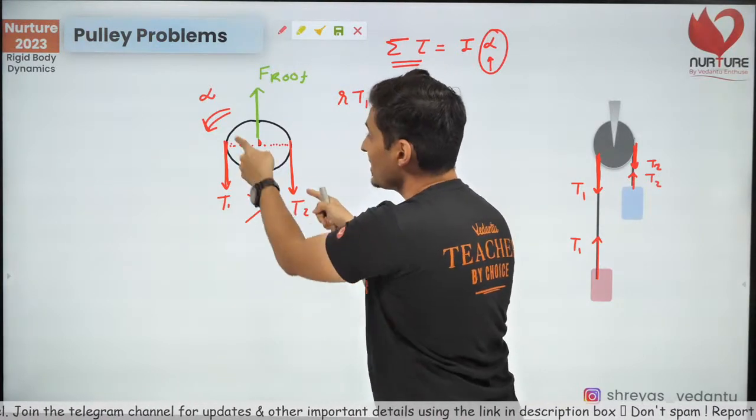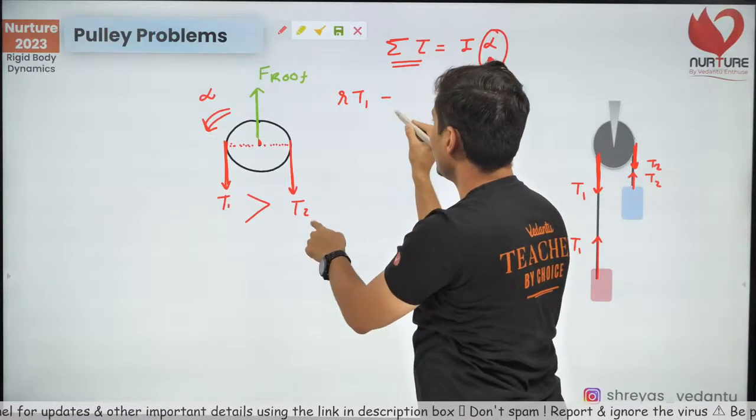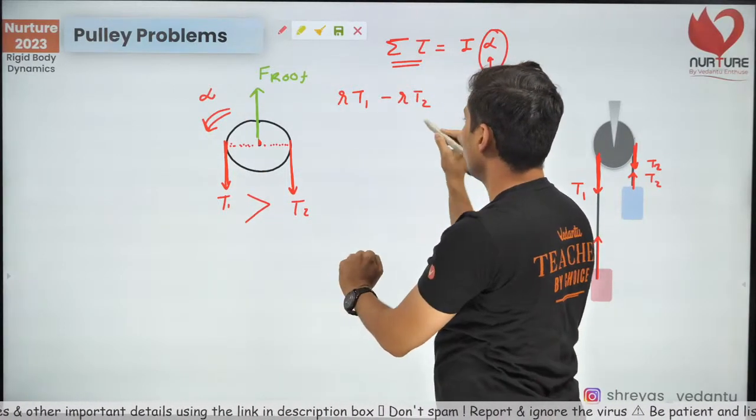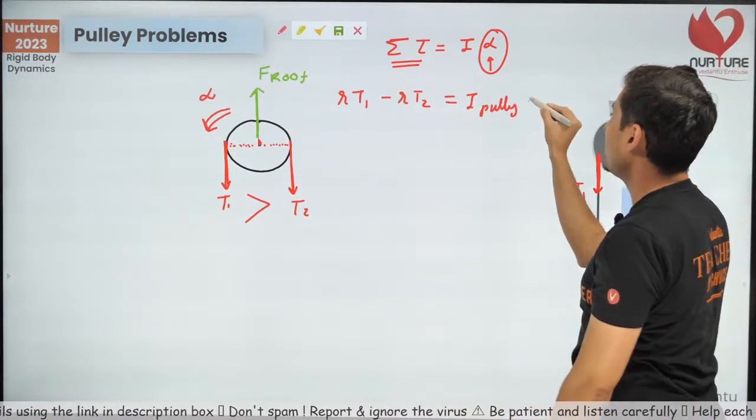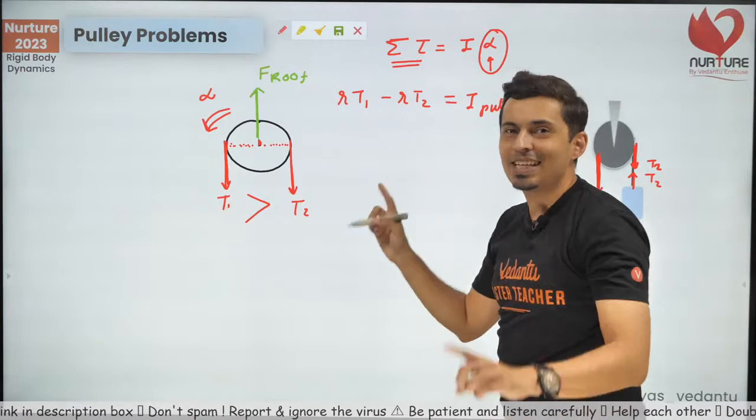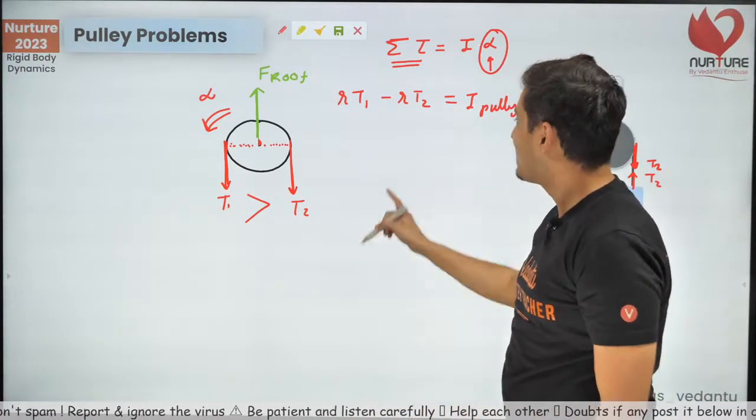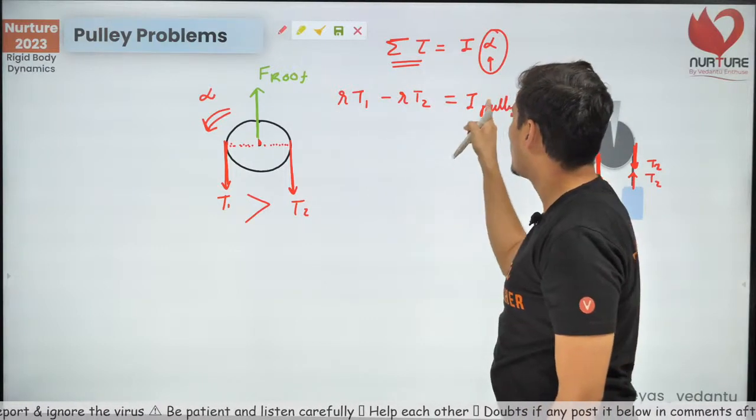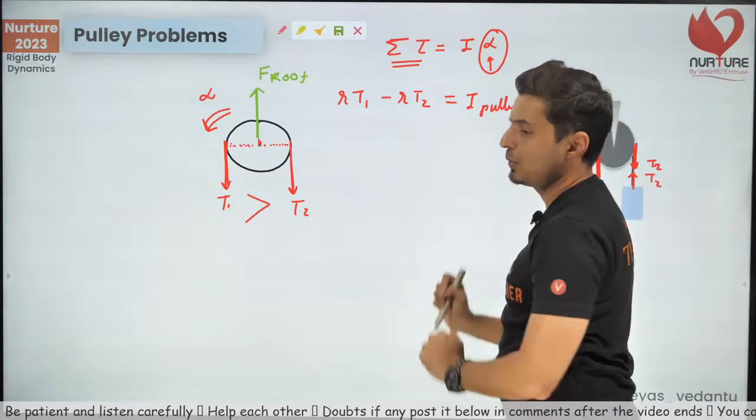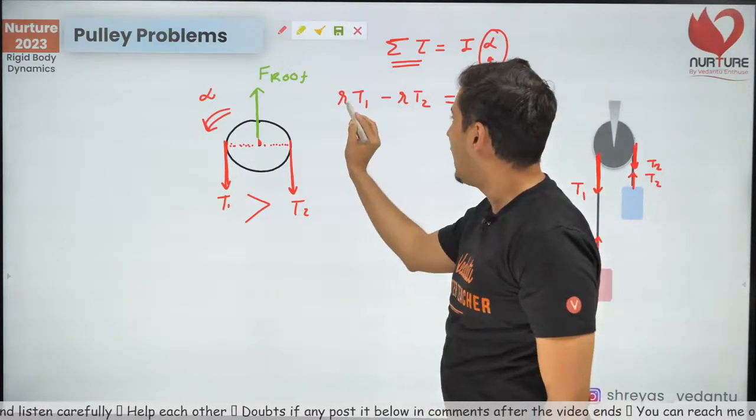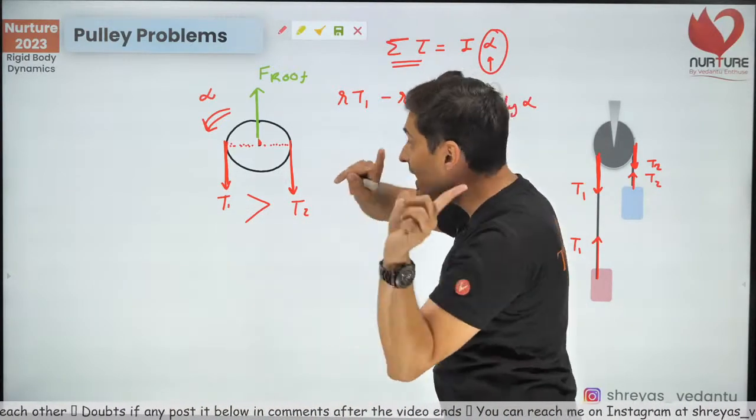Which force is opposing the alpha? This T2 torque is opposite alpha, so negative torque. So R into T1 minus R into T2 will be I of the pulley into alpha. You can clearly see that's the reason why T1 should be more than T2. I hope that makes sense. Because if T1 is less than T2, then this will be negative. And if T1 is equal to T2, this term will be 0. That's the reason why T1 is more than T2, because it is trying to rotate that way.